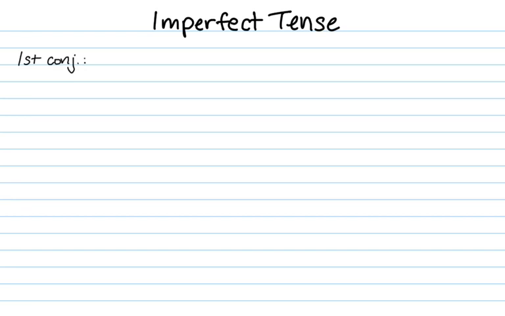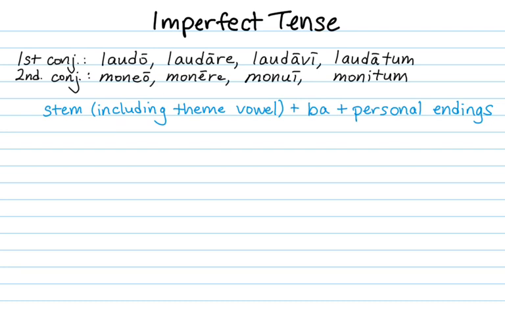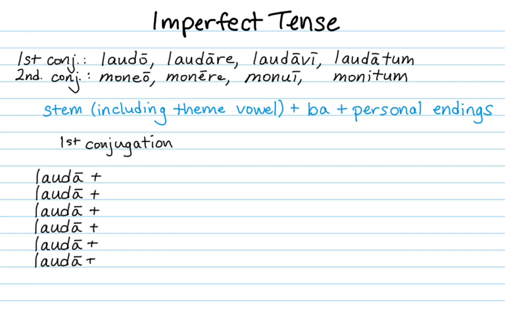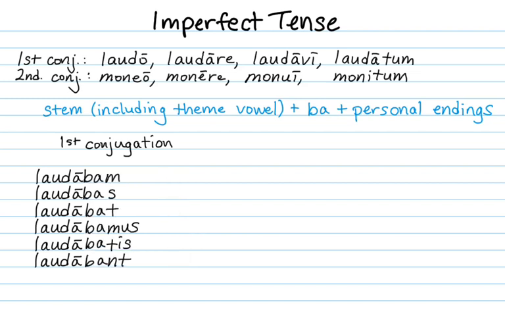So the imperfect tense, again, we're going to use our sample verbs from the first conjugation, laudo, laudare, and the second conjugation, moneo, monere. You take the stem, including the theme vowel, long A or long E, plus the infix ba, plus the personal endings. This time we'll use the M in the first singular instead of the O. So for our first conjugation, lauda plus ba plus m, s, t, mus, tis, nt, to give us laudabam, laudabas, laudabat, laudabamus, laudabatis, and laudabant. The A of ba is long in the second singular, first plural, and second plural.